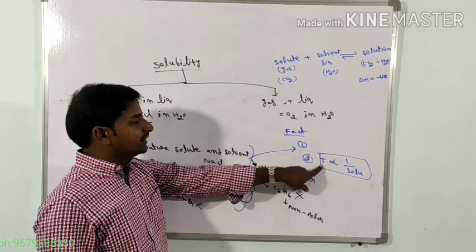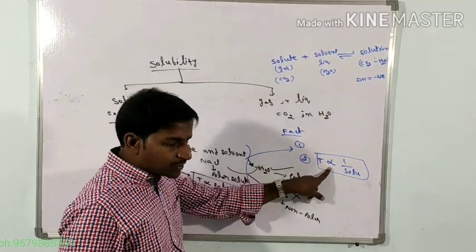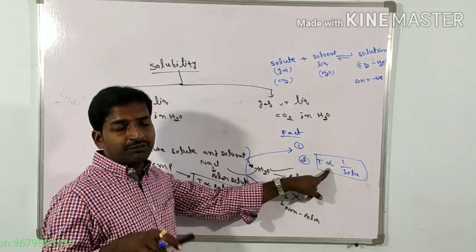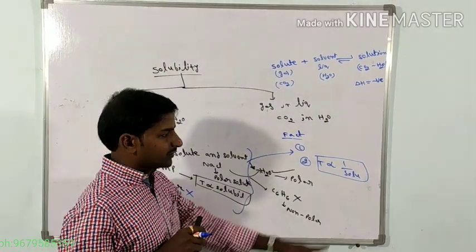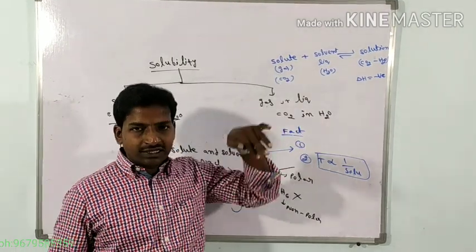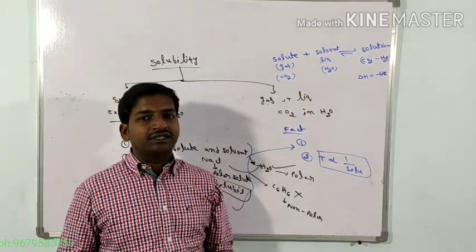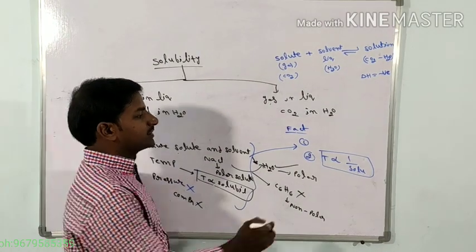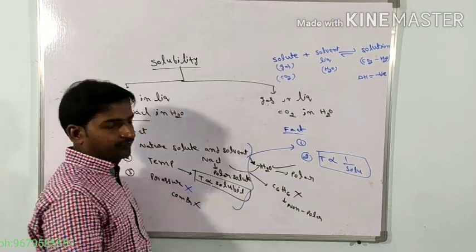Now the question is, why do gases tend to be less soluble on raising the temperature? This question is based on the second factor.